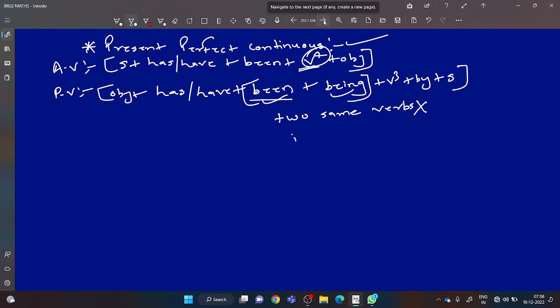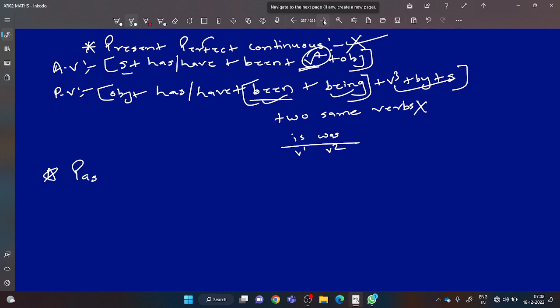No, because is and was are two same verbs, only different in forms. Is, am, are are V1, was is V2. So two same verbs cannot come together. That's why the passive voice of present perfect continuous tense is not done. Only active voice is sufficient.